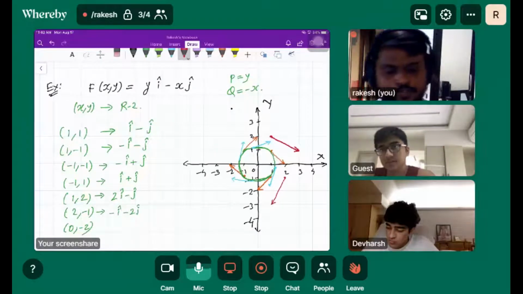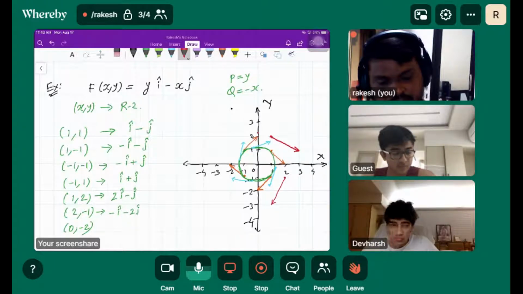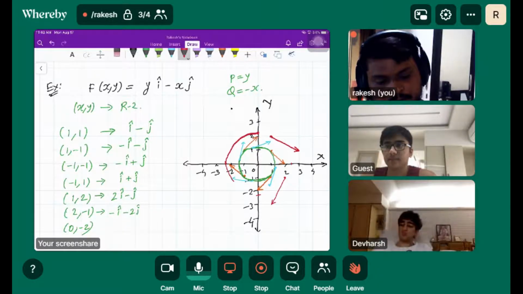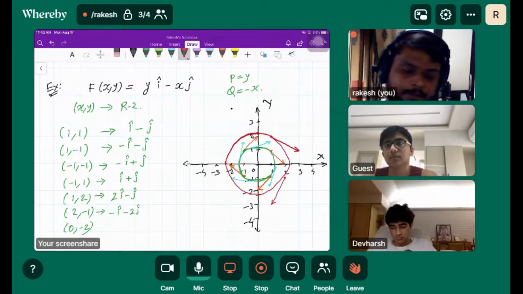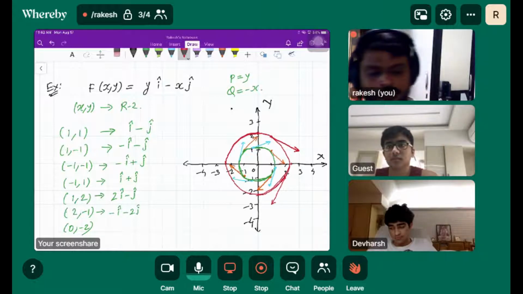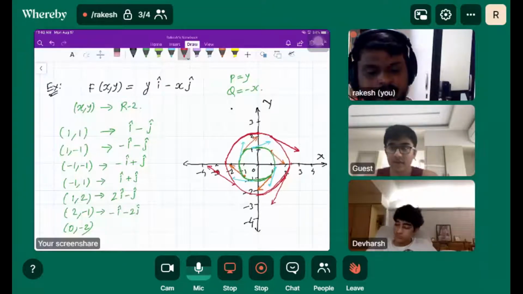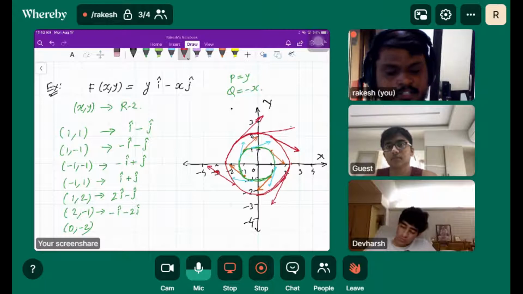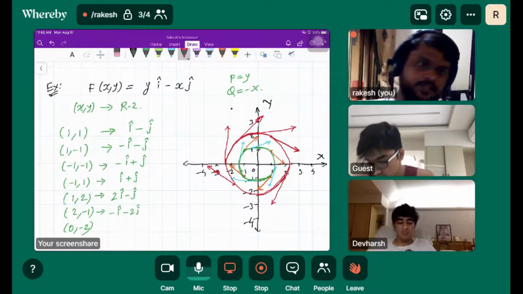This is going to be tangent to this circle. If we have any point on this, the last one is minus 2i. Look, understand the magnitude is going to differ here.